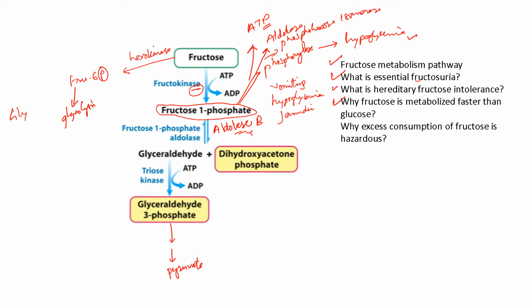Glucose in the first step is converted to glucose 6-phosphate, then to fructose 6-phosphate, and then fructose 6-phosphate is converted to fructose 1,6-bisphosphate